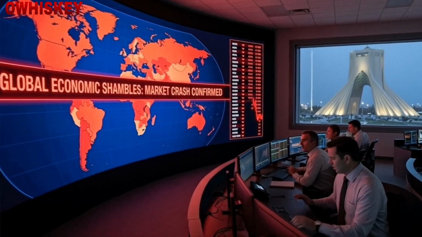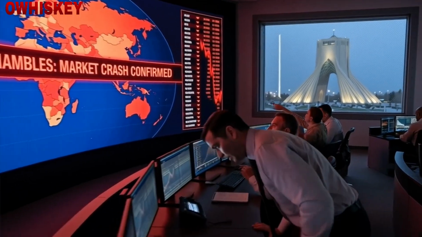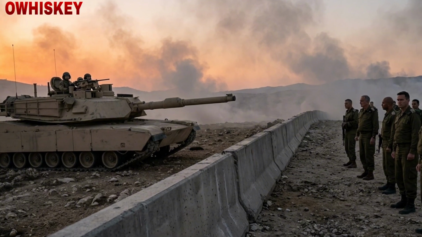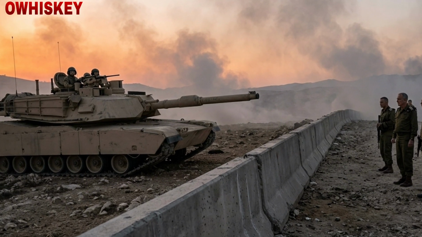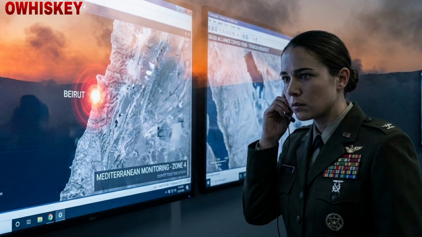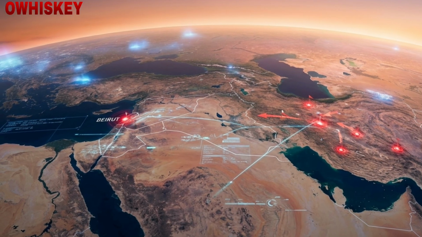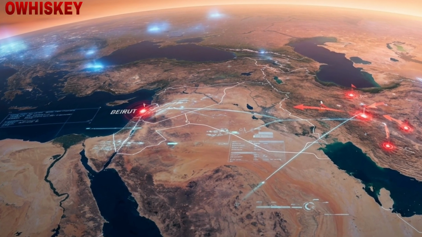The region was left scarred, and the global economy was in shambles. The ceasefire was fragile, and tensions remained high. The world held its breath, wondering if the war would resume and what the next phase of the conflict would bring. The war between the USA and Iran has reached a stalemate, with peace talks in Islamabad failing to yield